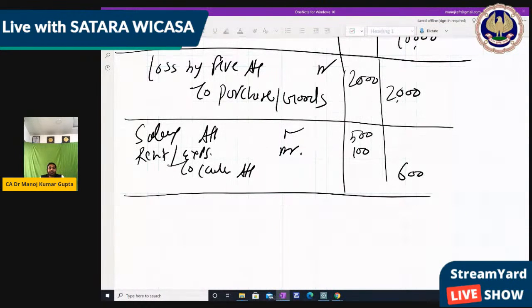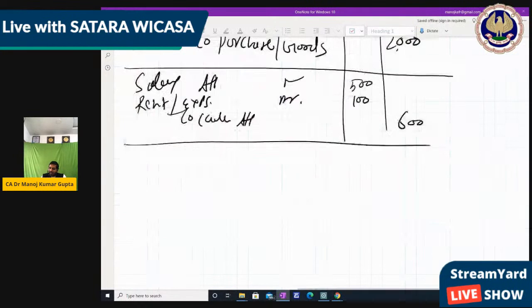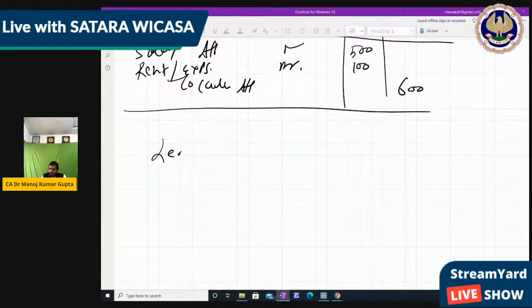Now, next accounting procedure. Because this is the basic journal entry which you learned from 11th class onward. I know all of you know about it, but what I am going to do is, from beginning to end, follow the process of accounting. That first process is journal entry, right? Now the next process is ledger posting.